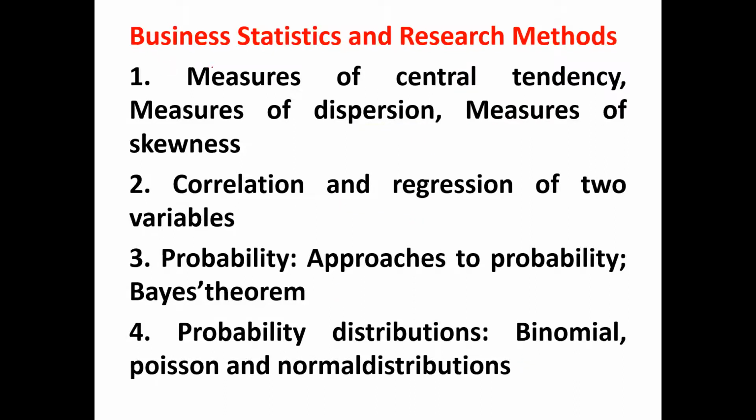Okay, the first one is central tendency dispersion measure. Its probability is less. Okay, because this is a very new subject from June 2019 it was added, and from then I have made the analysis. Very few questions have been asked, so you have to go for one or two readings only. Correlation regression is very important. One question shall certainly be asked. Then probability approaches and Bayes theorem, you can skip and you can have just mere one or two readings. Then probability distribution, binomial, Poisson, and normal. This is very important, and two questions are expected to be asked from this particular portion.